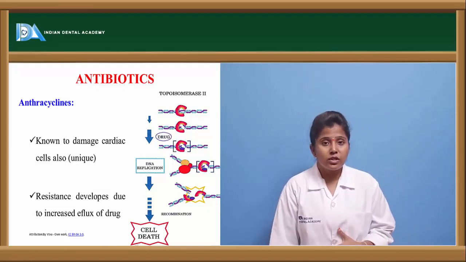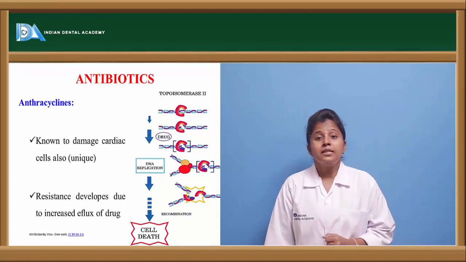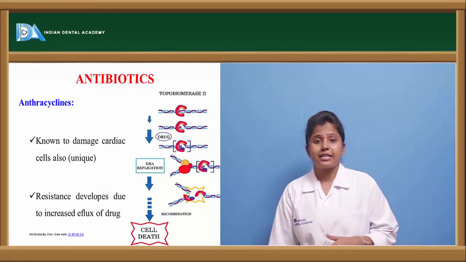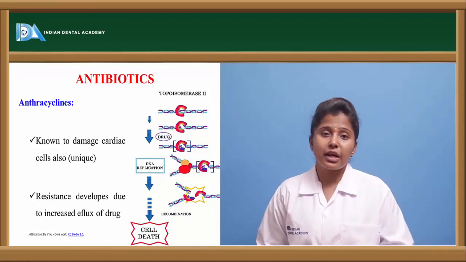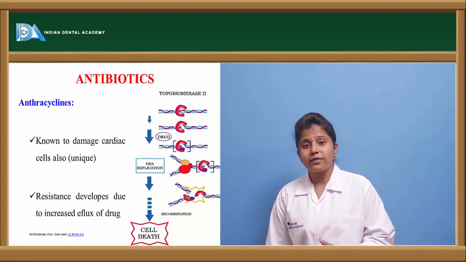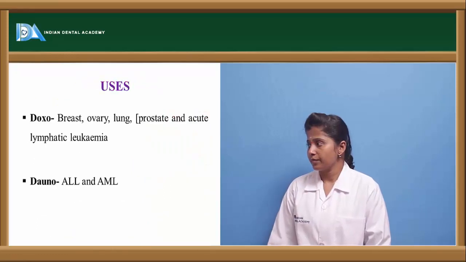So if overdoses are given, or these antibiotics are used for a longer period of time, the drug shows resistance. So these cells, what do they do? They change their structure according to the drug. Because of that, these drugs are showing resistance or tolerance.